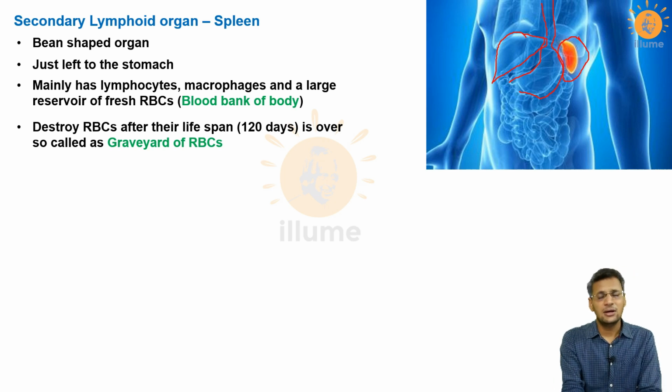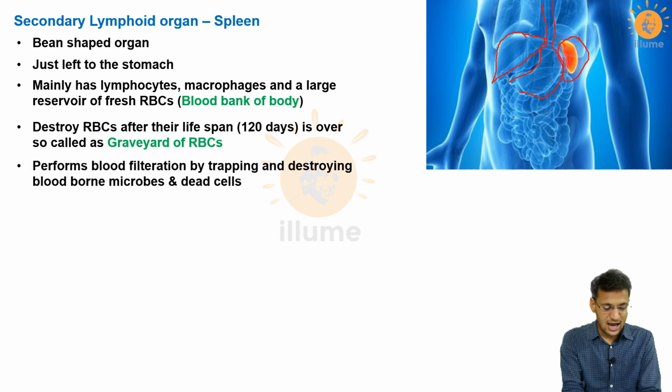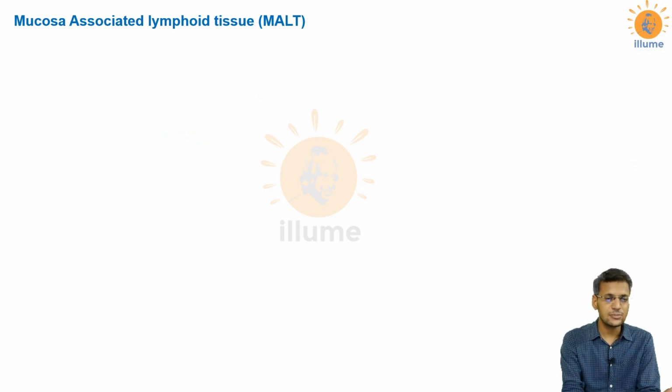Other than that, the spleen is called the graveyard of RBCs. We very well know the age of an RBC. An RBC survives for 120 days, but what happens to them after 120 days? When their life is over, they reach the spleen, and the spleen then destroys these RBCs. So the spleen is called the graveyard of RBCs, and plus it performs blood filtration by trapping and destroying blood-borne microbes and dead cells. Every microbe, dead cell, pathogen, toxin, and antigen present in the blood is purified by the spleen.